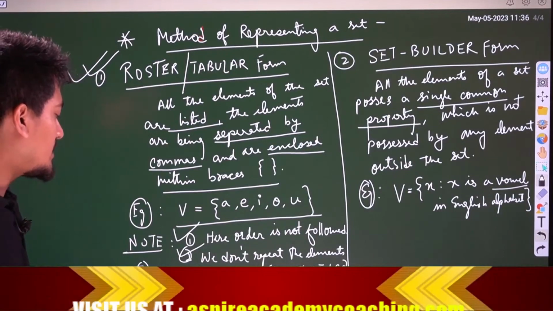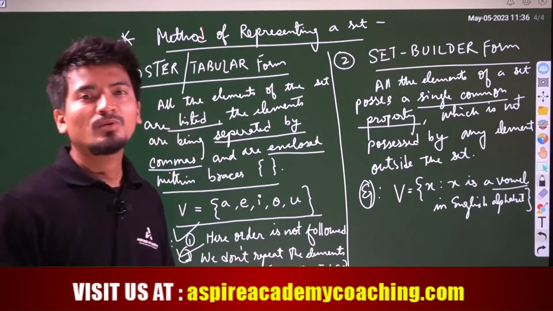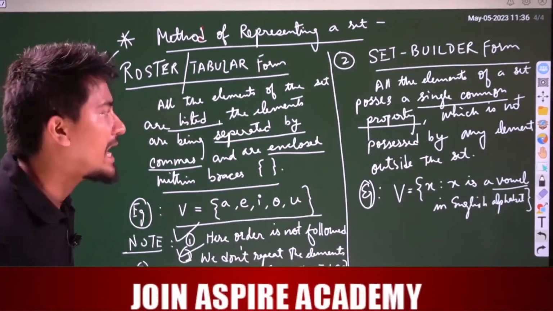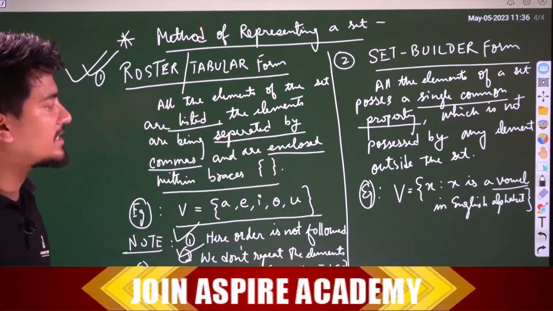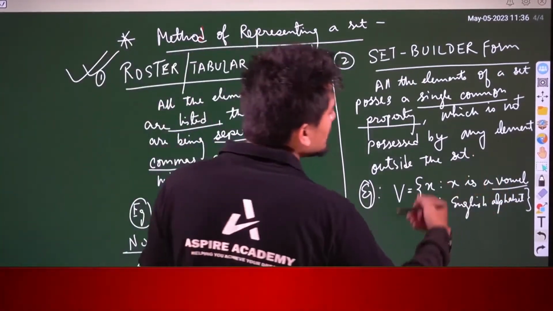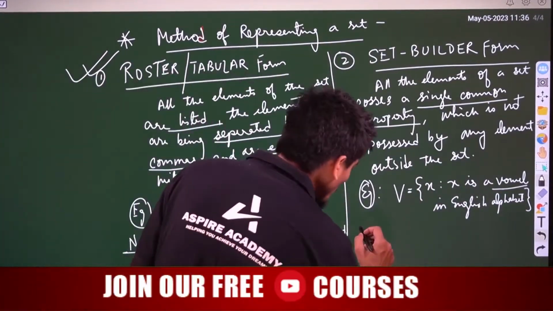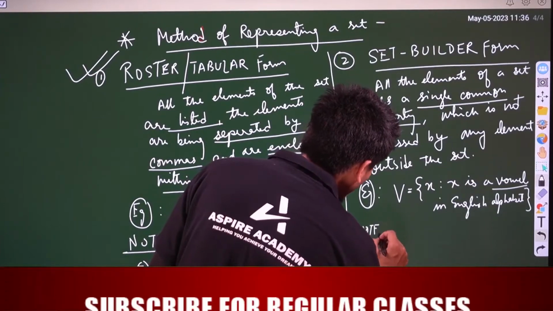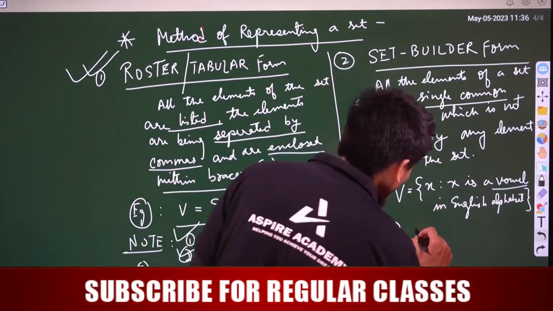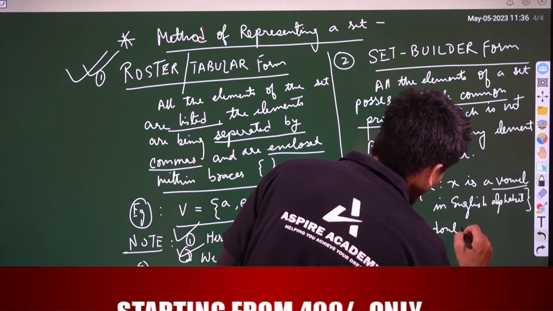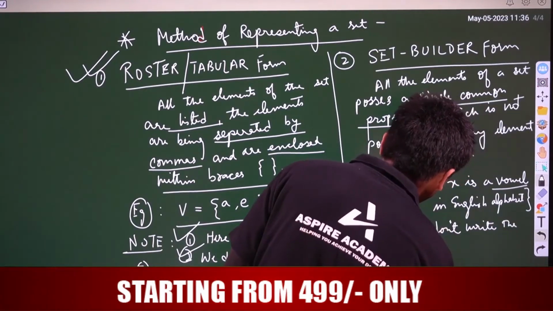Now see here, have we written the elements here? No, in set builder form we don't write the elements. Instead we denote them by using any alphabet and say that this is the single common property, right? So note here, you need to understand that we don't write the elements.